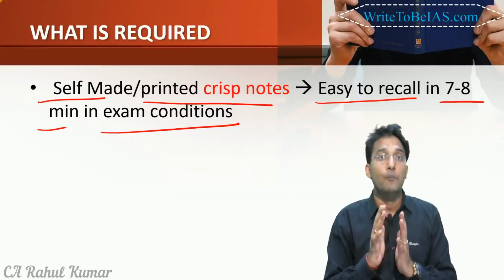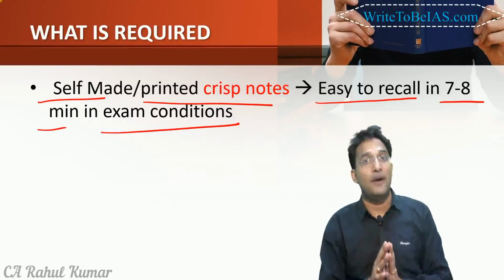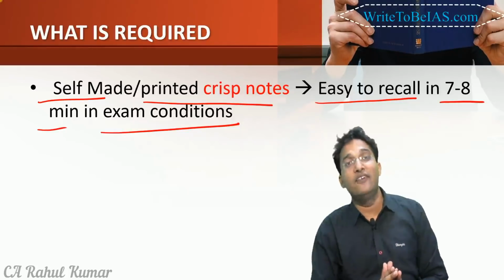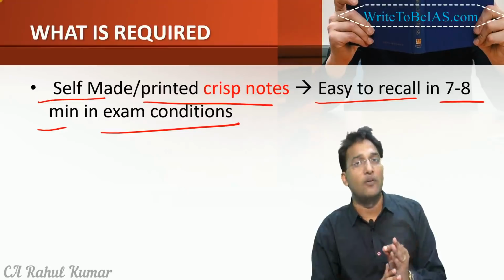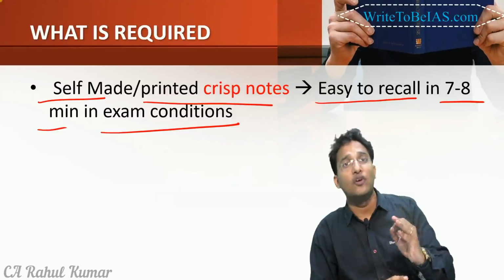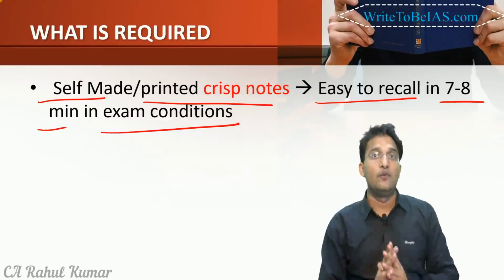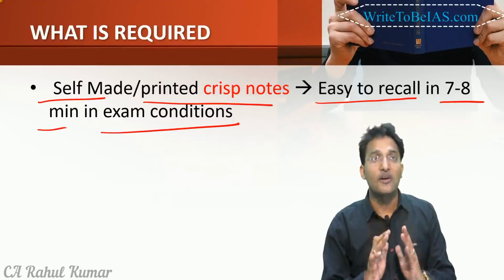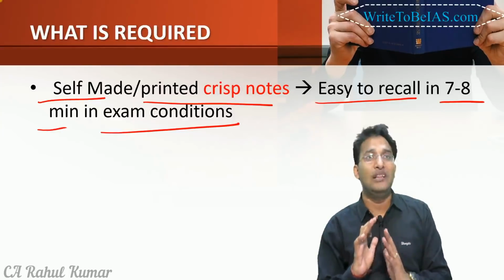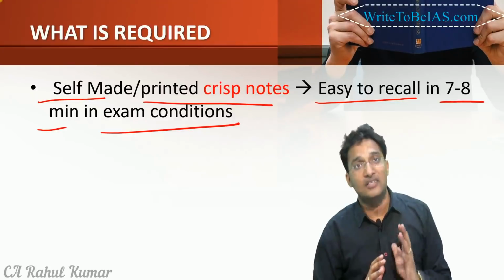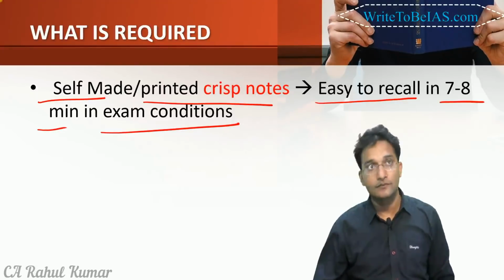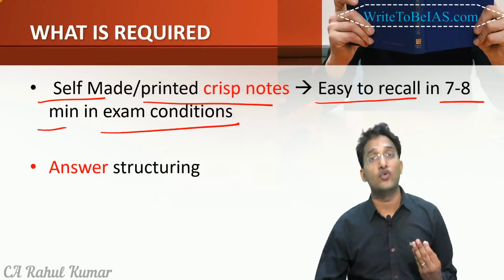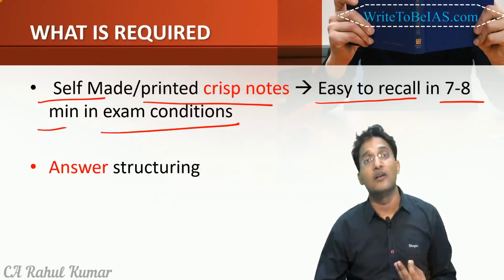You should know minimum 10 different dimensions on every particular topic. You should have at least 500 words to write on every topic. If you have 500 words to write on every topic, you can answer 2-3 different types of questions from the same topic, right? So you have to be very, very focused. Your ultimate outcome should be in the form of very limited yet very comprehensive notes. Then you also should understand and try to answer each and every question that has come in the last 5 years from the UPSC side.